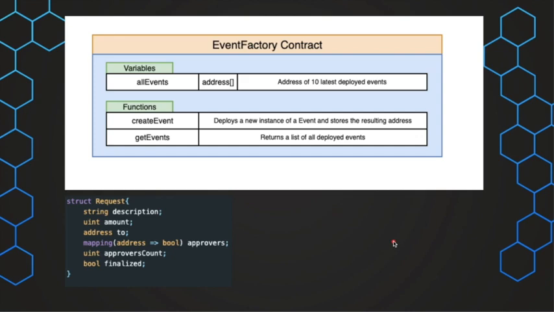So this is the event factory contract, and it contains the all events variable, which has a list of the latest 10 deployed events. And the functions in this contract are create event, that, as I already said, deploys a new instance of the event and stores the resulting address, and get events, which returns back the list of all deployed events.